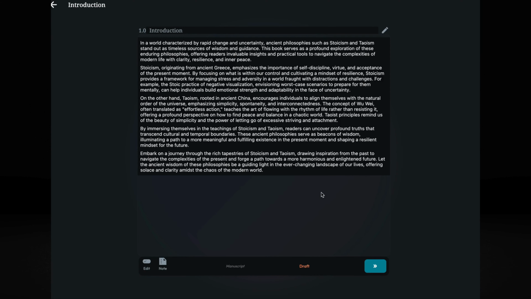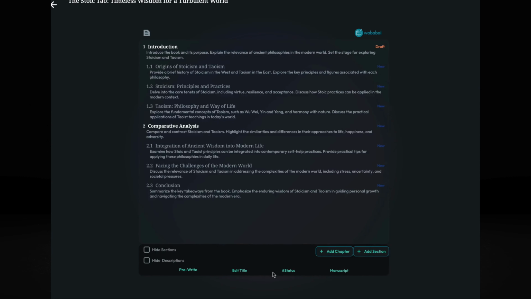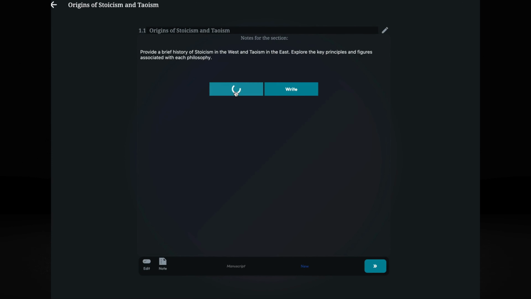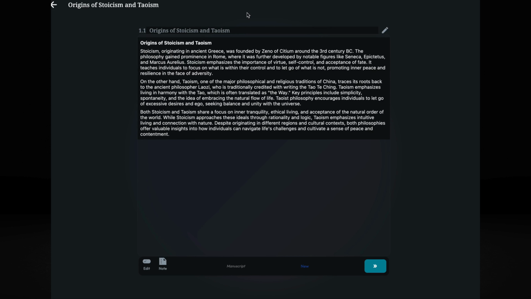Okay, I take it, and then here I have it, right? So as you see, very easy to keep adding. Well, I can add also a note. You could do several things. So this is a section that is in the manuscript. This is in draft state, right? That's why it is in draft state, because I have already something created. So this is the way that you can go one by one, and you see how easy you can get a first draft of a book. In this case, doing it the lazy way, written entirely by AI.